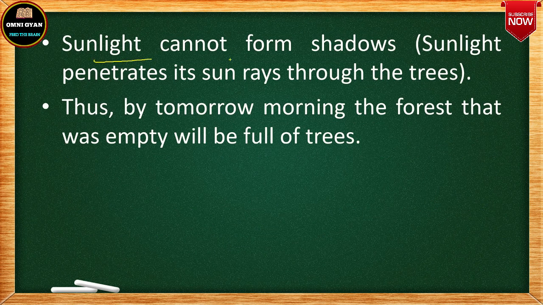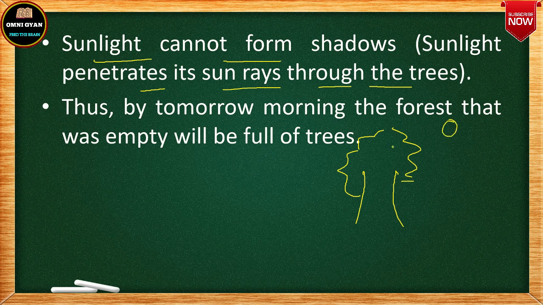फिर sunlight cannot form shadows. Now how will sunlight form shadows? Sunlight penetrates its sun rays through the trees, right or wrong? Say these are trees, okay, or this is a tree, and there is a sun. Now in between the gaps, the sun will throw its rays and then shadow will fall on the ground somewhere. Patches of sunlight will also be there, right? Now this is not there. Why? Because sunlight cannot form shadows because there are no trees.